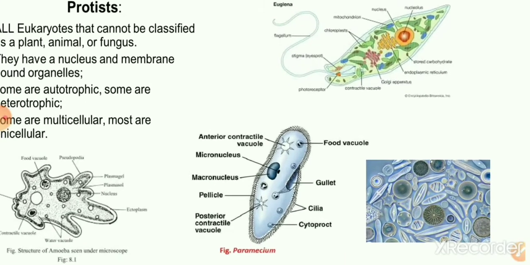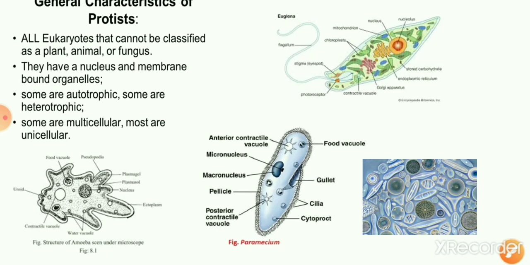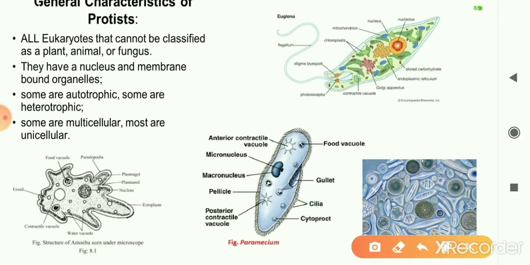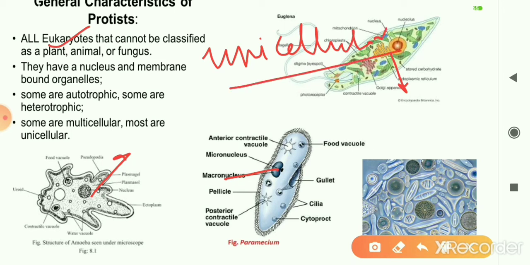Now coming to kingdom Protista. Protistans are the organisms which are eukaryotic, that is each of these organisms will have a well defined nucleus. They have a nucleus present in them. They also have membrane bound organelles. But these are unicellular. So eukaryotic unicellular organisms are called protistans. The other important feature is that organisms can either be autotrophic, that is they can make their own food, or they may be heterotrophic. So these are some features.